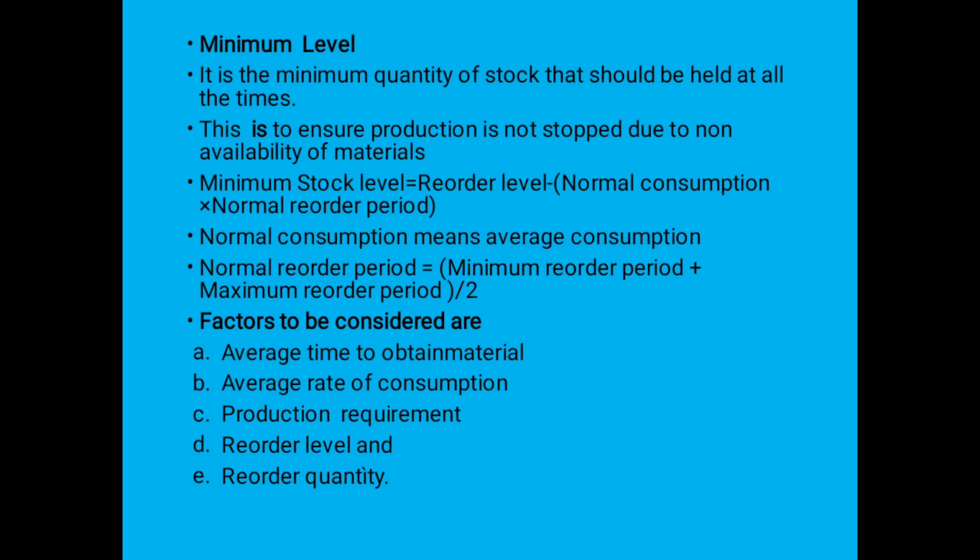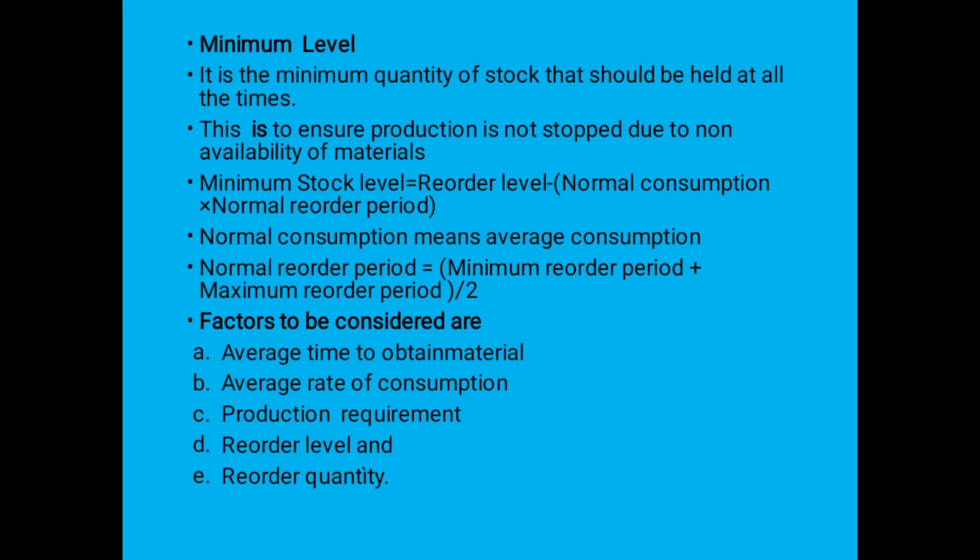Then time required to get that material, then average rate of consumption of that material. What is the rate of consumption? If we are using that product, too much quantity we require, then we will keep more than that minimum level, right? If we require it only a little, we will not keep that product at maximum level, okay. So rate of consumption is to be considered. Then production requirement, the reorder level we can see.